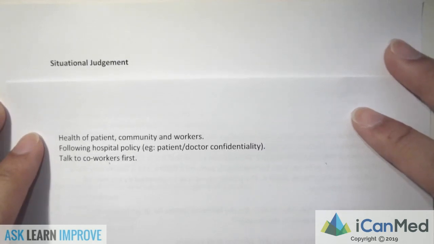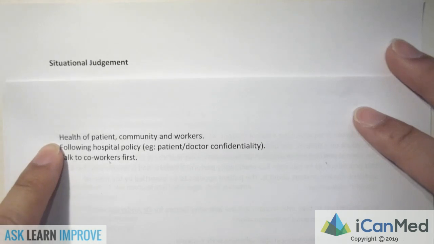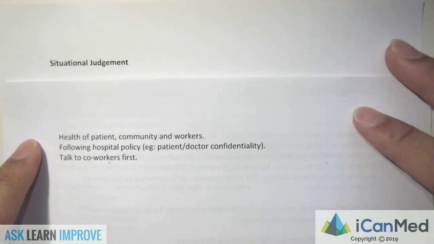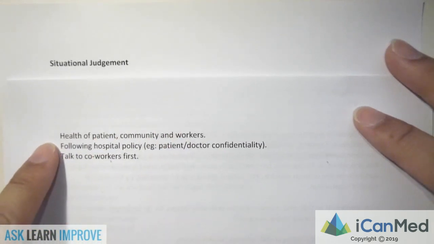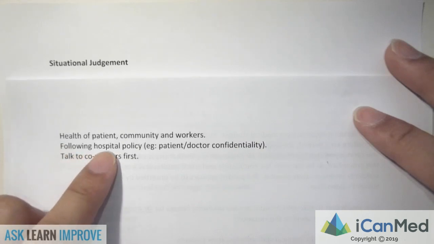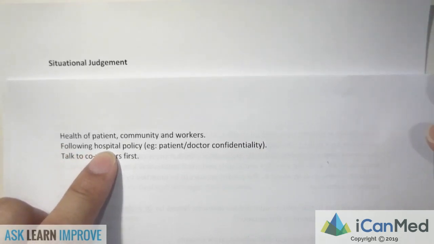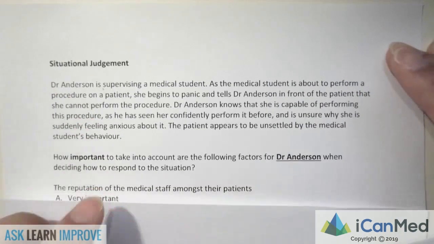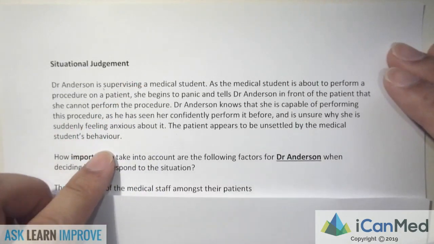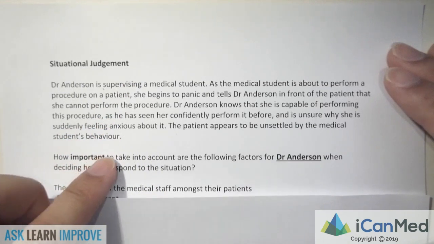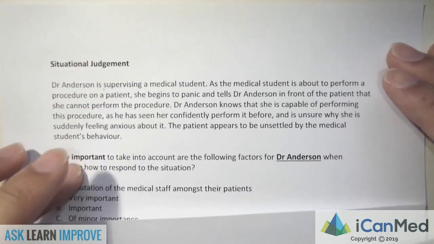People often get these questions wrong because they don't put health as number one. As silly as it may sound, people just don't think deep enough to ask, am I actually putting anyone at risk? So think deeply about whether your decision is actually putting people's health at risk. I know that's always one of the major things in situational judgment of UCAT. Now the next one is make sure you're following hospital policy. I'm not saying go read up on all the policies in hospitals at the moment, but take a look at the premise, and it should tell you if there's any policy being broken.